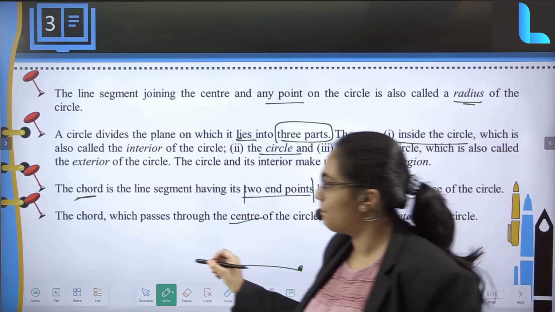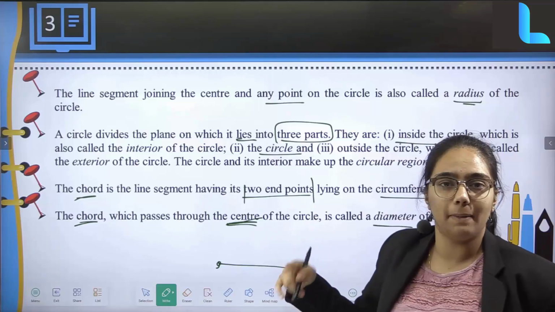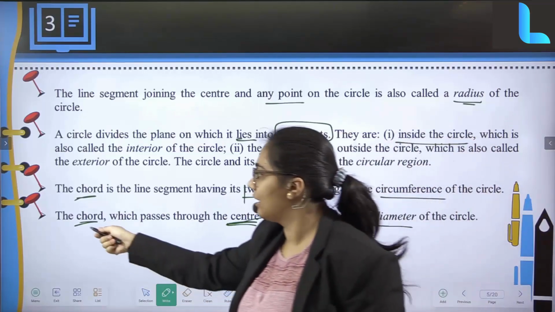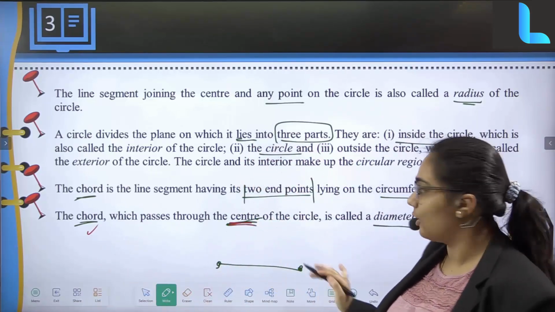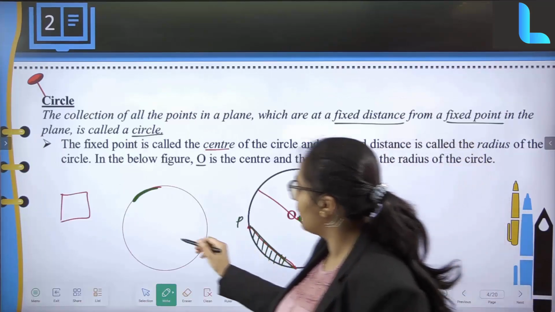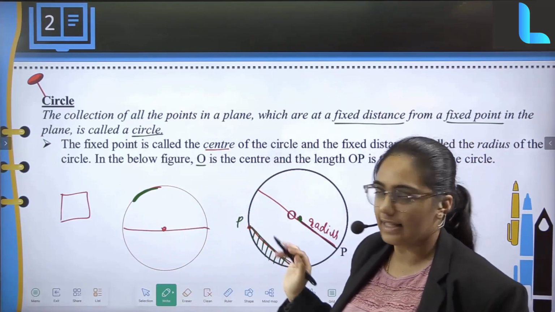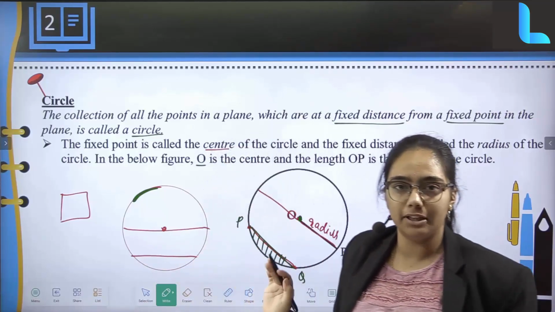See, it is very important for a chord to pass through the center. Suppose if it doesn't pass through the center, it is not going to be a diameter, it will just end up being a chord. When it has to pass through the center, that is going to be a diameter. See, on a circle over here, this is my center and this is going to be my diameter, as I have said. So if this is the chord, I cannot call this a diameter at all.